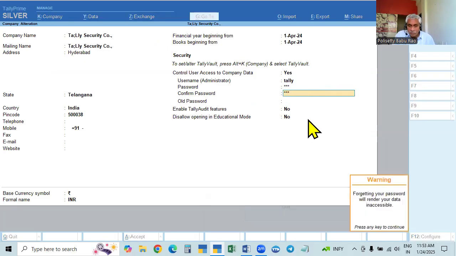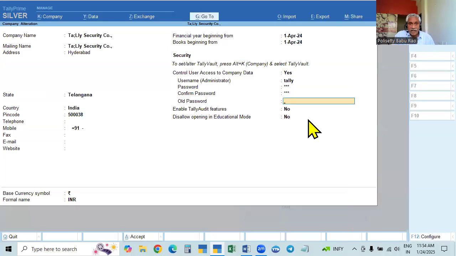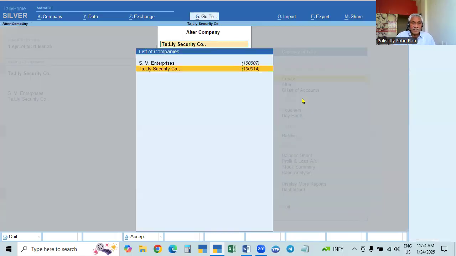And then the old password for tally is 2222. Okay, 2222. See here, remember, the username is not changed. Only the password is changed from 2222. We changed it to 123. Remember that. This is over.